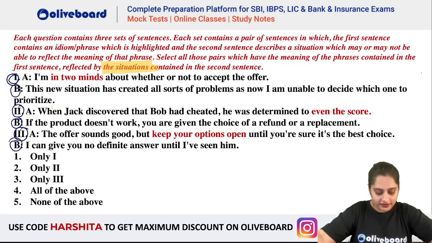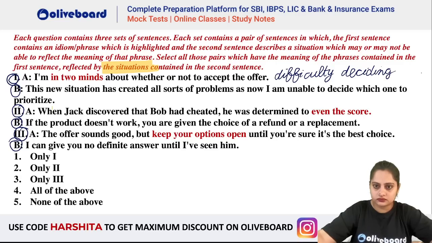I am in two minds. When you are in two minds, it means you have difficulty deciding what to do. Even the score means when you try to take revenge.